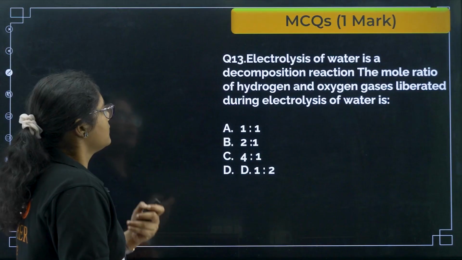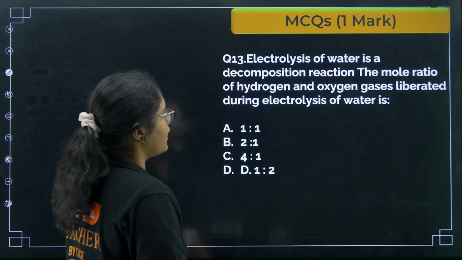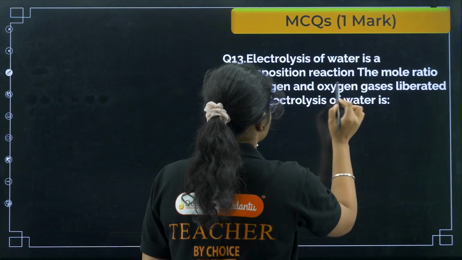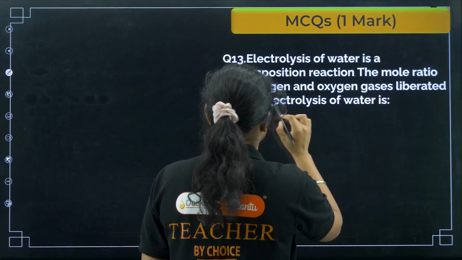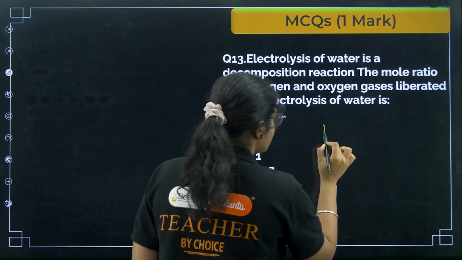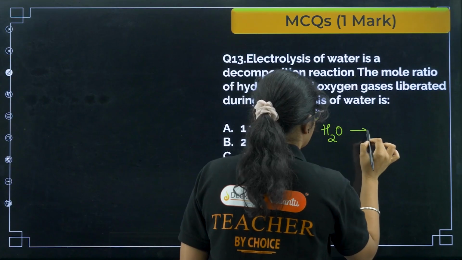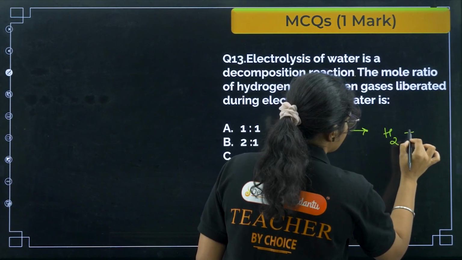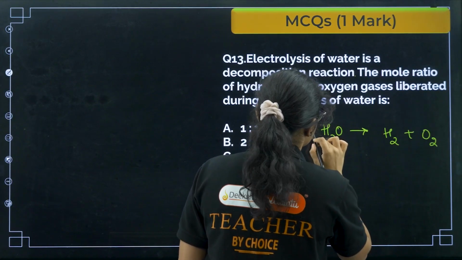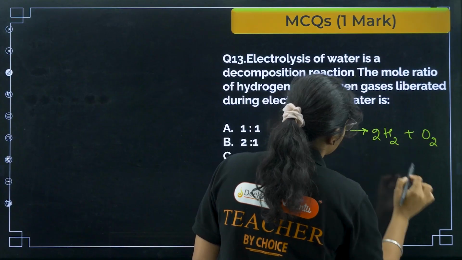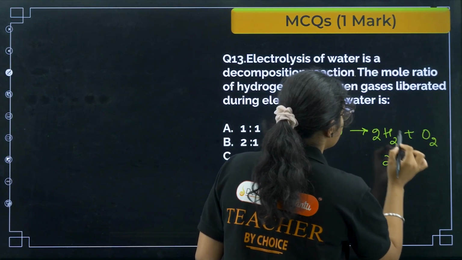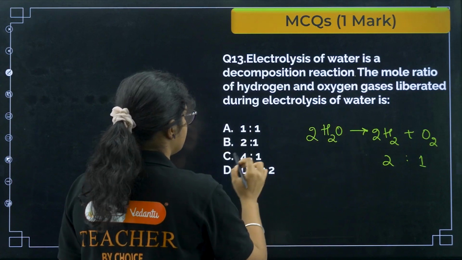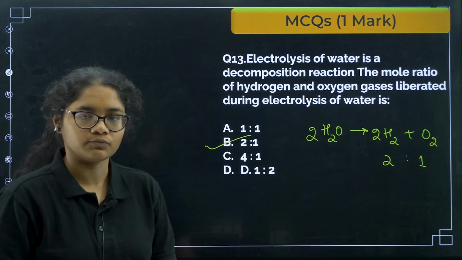Okay, next question number 13. Electrolysis of water is a decomposition reaction. What is the mole ratio of hydrogen and oxygen gases liberated during the electrolysis of water? So if you see, water is electrolyzed to give you H2 plus O2. So we have 2 H2O giving 2 H2 and O2. So what is the ratio here? 2:1, right? So hydrogen and oxygen will be liberated in the ratio of 2:1.